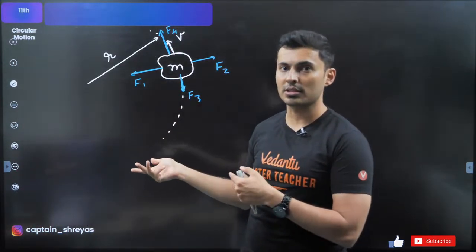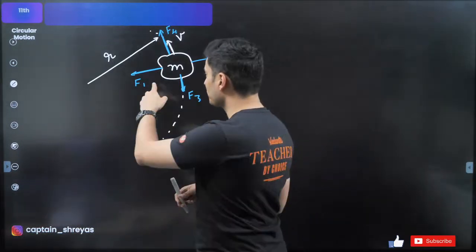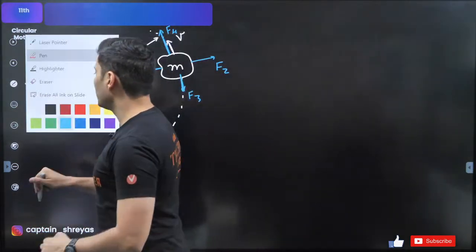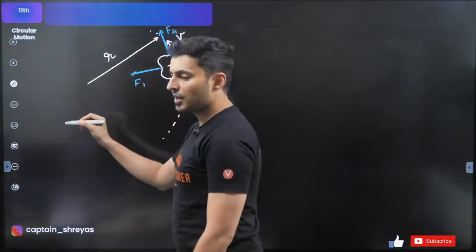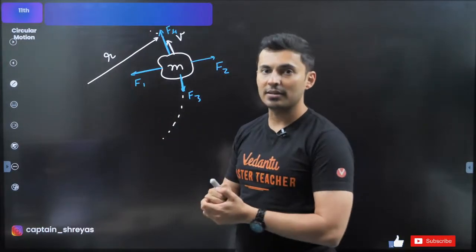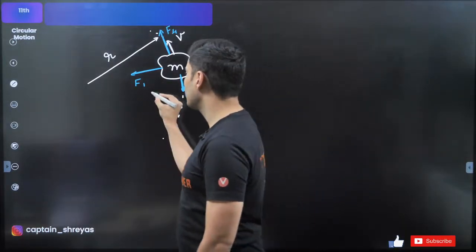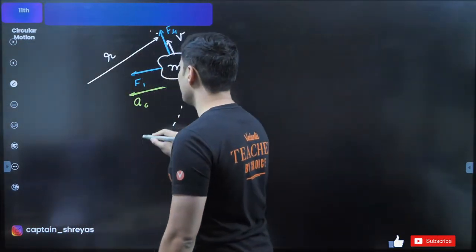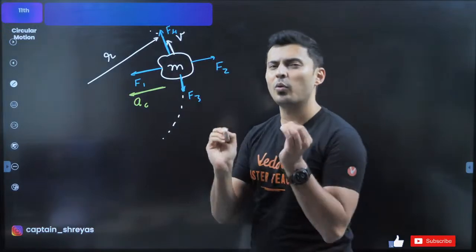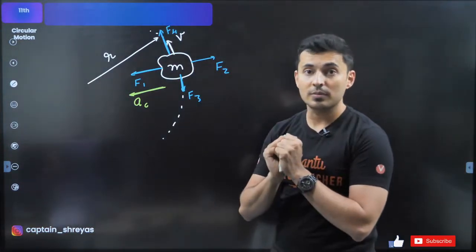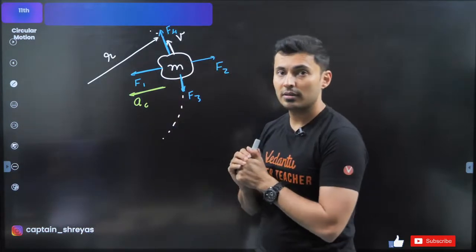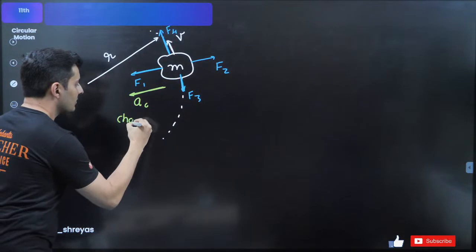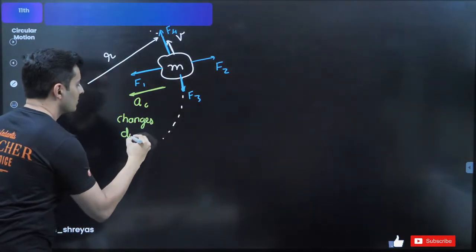It's a problem solving session. You might have forgotten the 11th standard syllabus. Now, when you see a particle going in a circular path, you will immediately understand that there is some kind of acceleration towards the center. That is called the centripetal acceleration, correct? This is an acceleration which is involved only to change the direction, which acts towards the center. Keep this in mind. This only changes the direction.